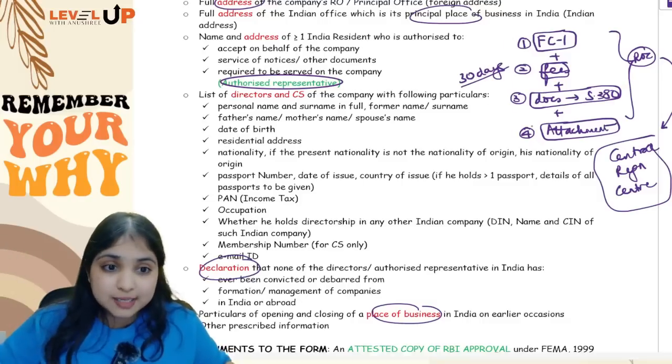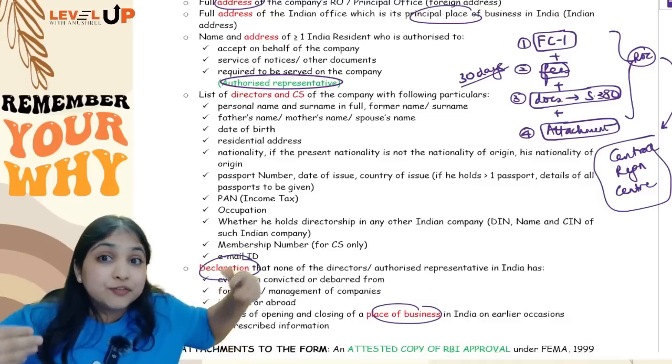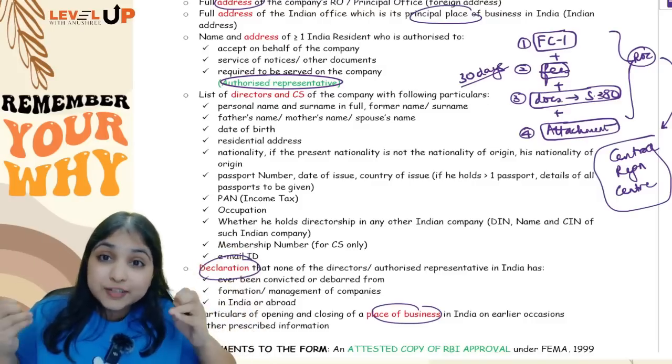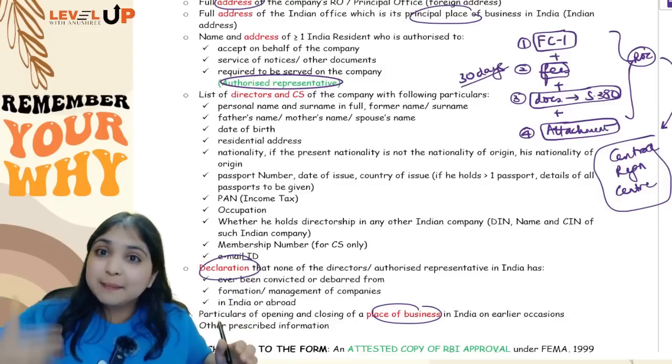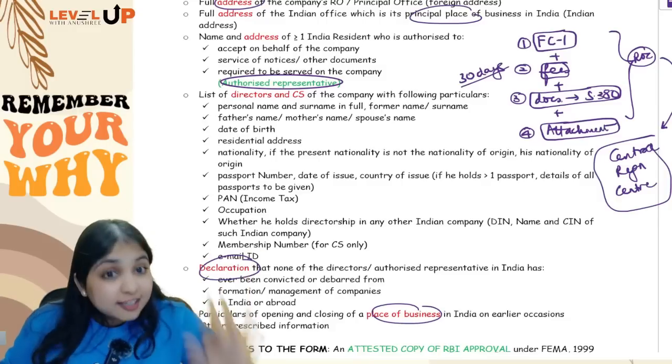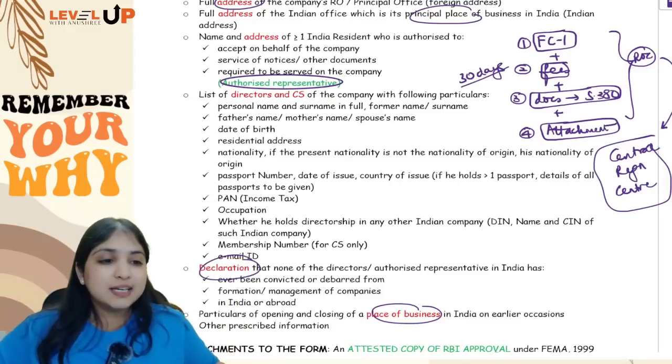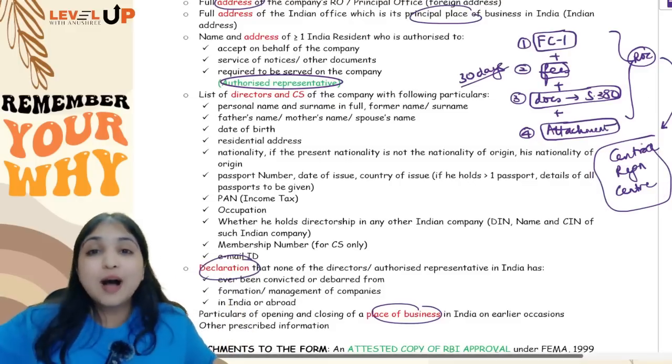So these 4 things, all the 4 things will not go at different dates. All the 4 will go together only. All the 4 will go within 30 days of the date of establishing place of business in India. Earlier it was going to ROC New Delhi. Now this alone will go to ROC Central Registration Center, not to ROC New Delhi.